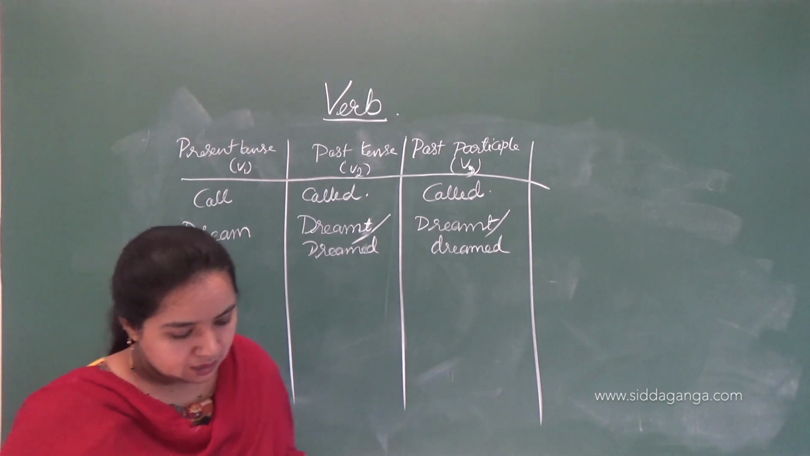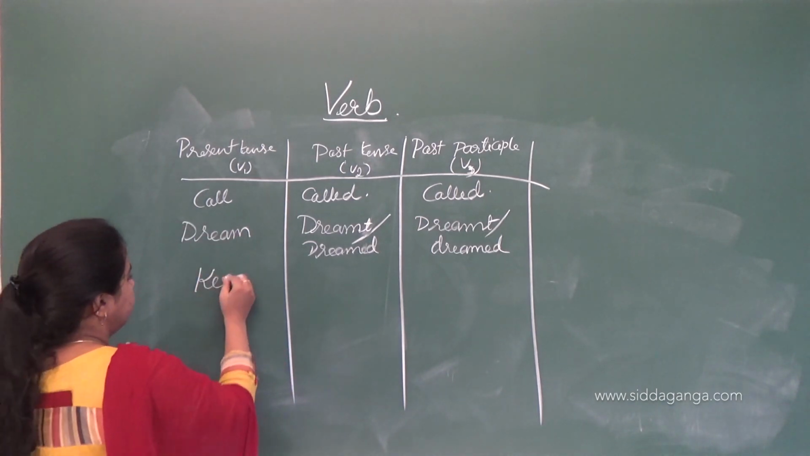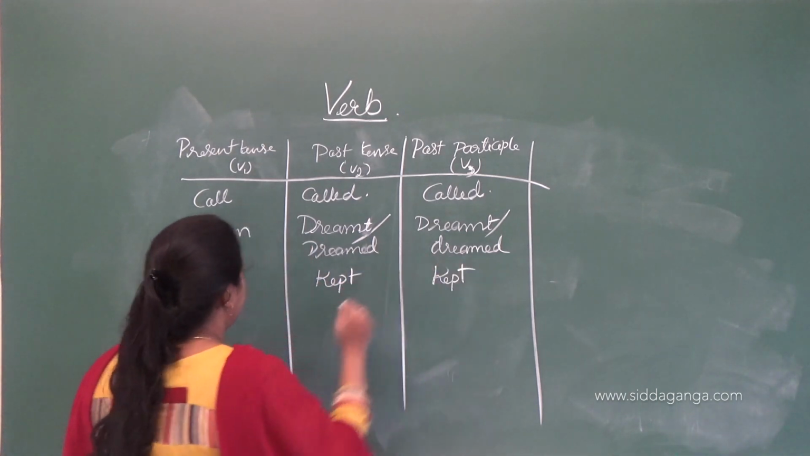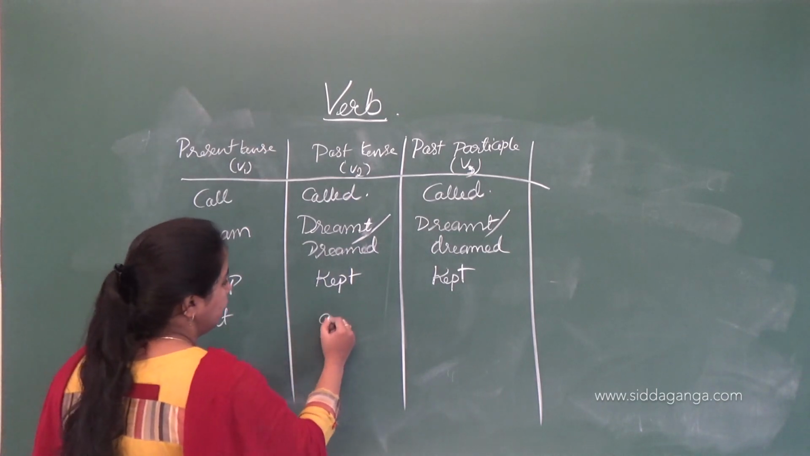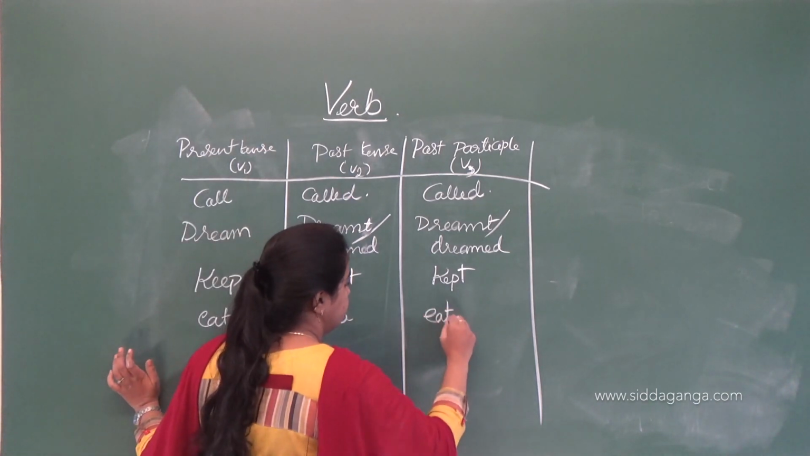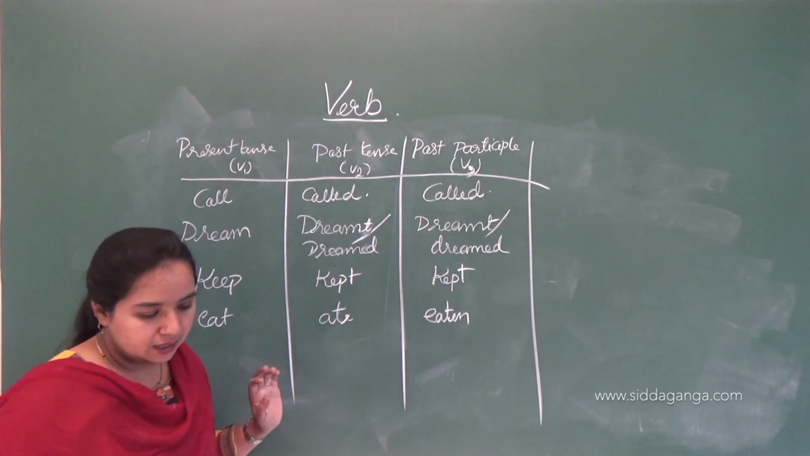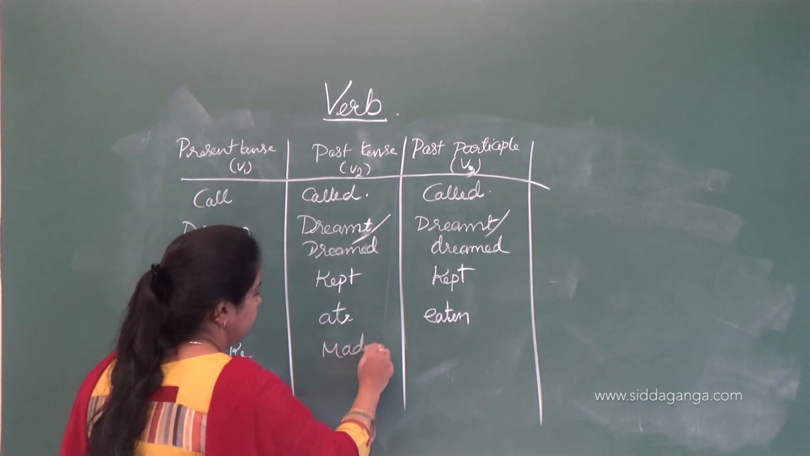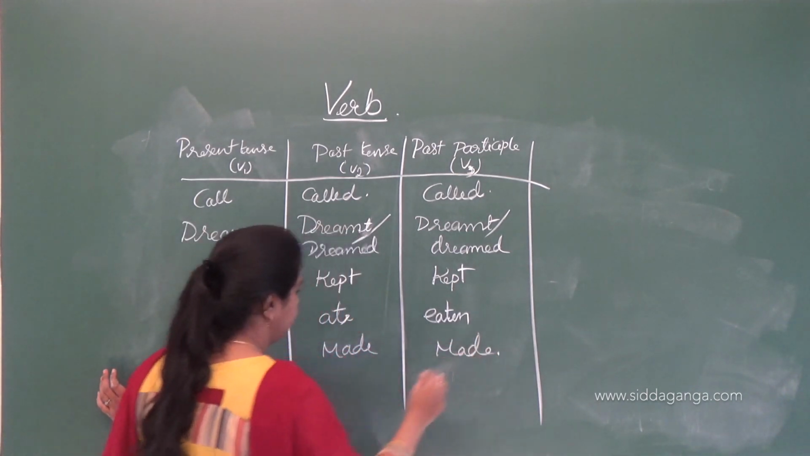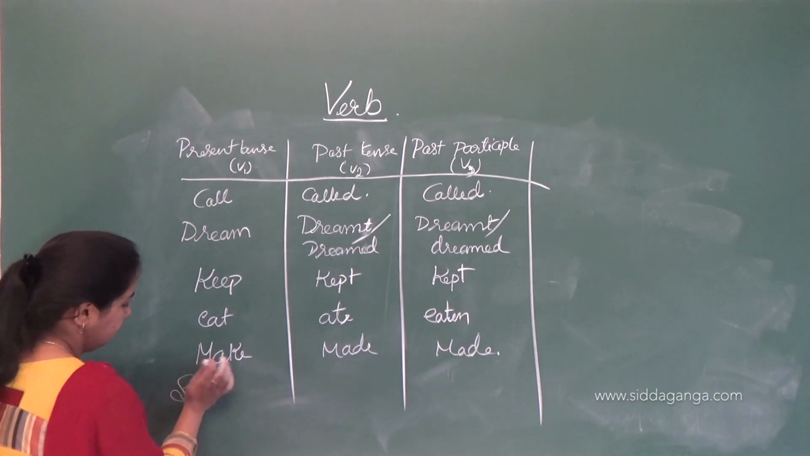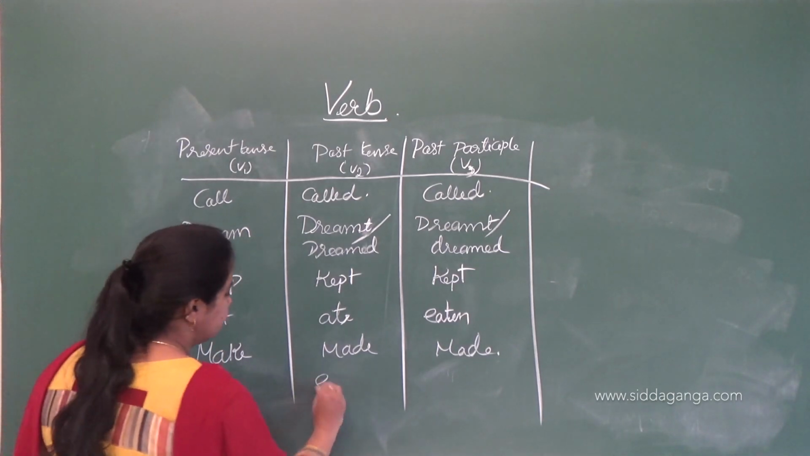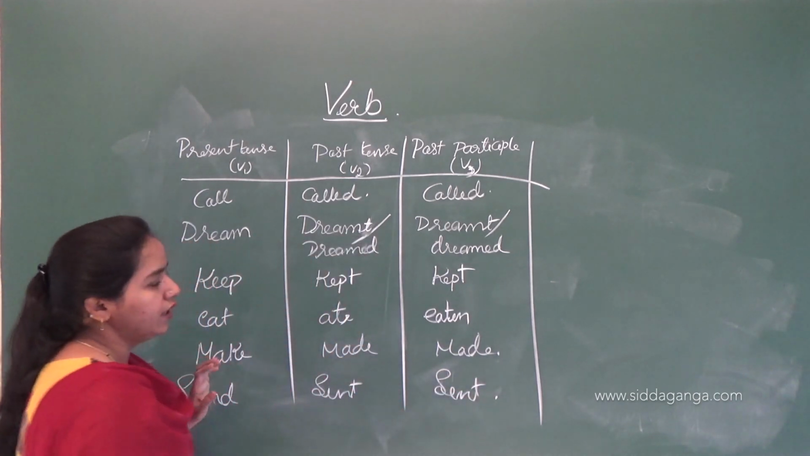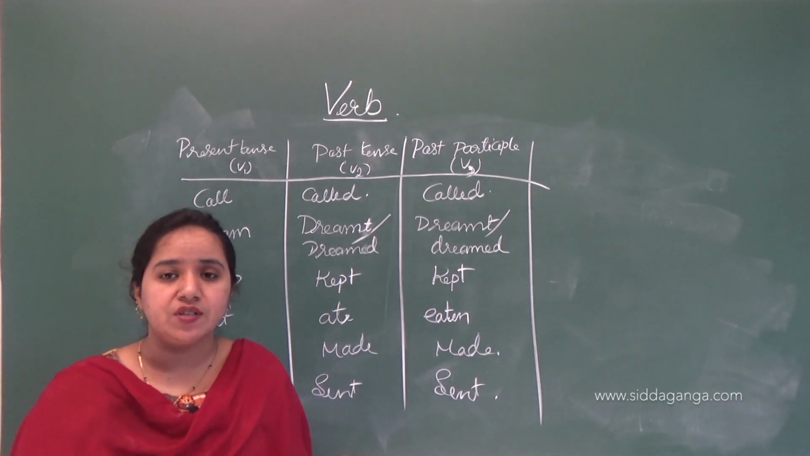Okay, then keep, kept, and here also kept. Then eat, ate, eaten. Okay, then make, made, made. Send, sent, and sent. Okay, so these are the examples I have given here, examples of verbs which change from present tense to past tense and past tense to past participle.